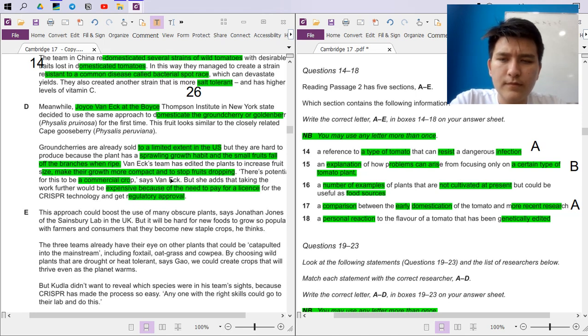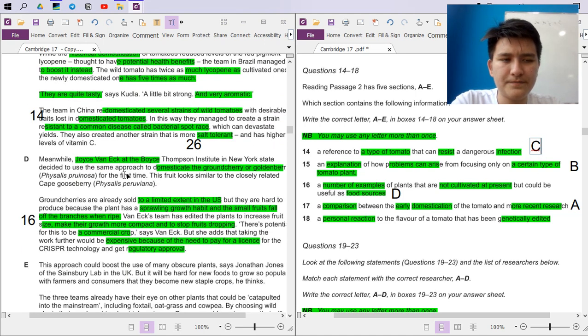These are the ground cherries and golden berry. So there's potential for this to be a commercial crop. It can be used as food sources, right? So maybe this is it, D. By the way, I was supposed to change this to C, not A, because we just found it right here.